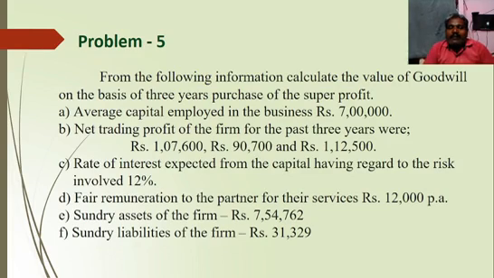So this is the first method, right? They have given 3 years' profit and also the rate of interest expected from the capital, which is taken as the normal rate of return, 12%. Then fair remuneration to the partners for their service is 12,000 per annum. That means we should make some adjustment for calculation of average profit, right? Leave the sundry assets and sundry liabilities because average capital employed is available in that problem.